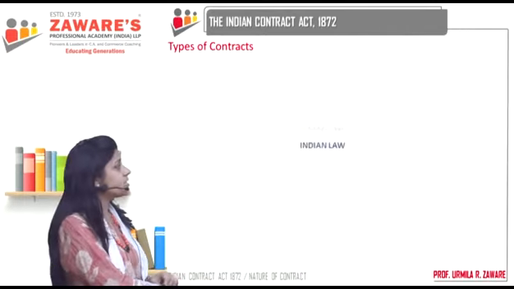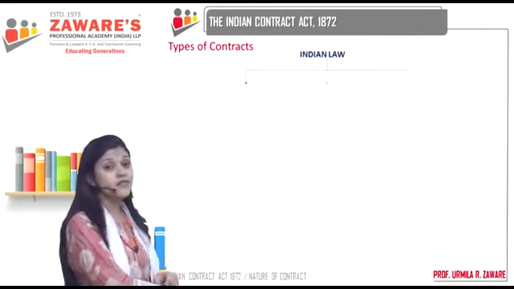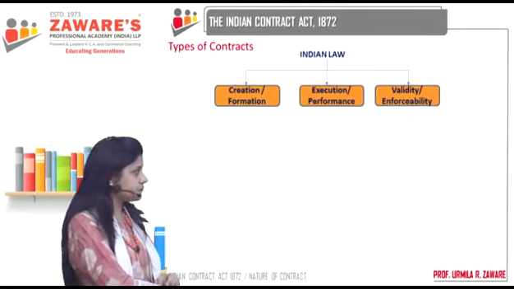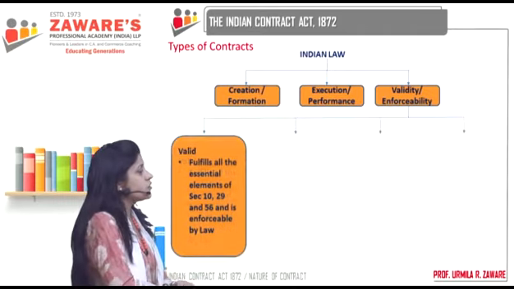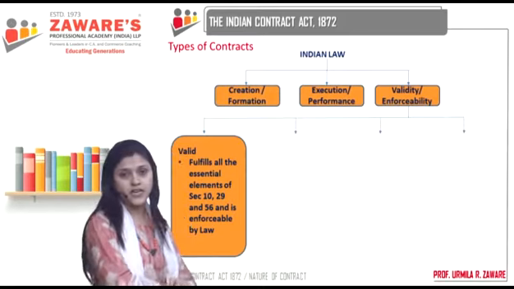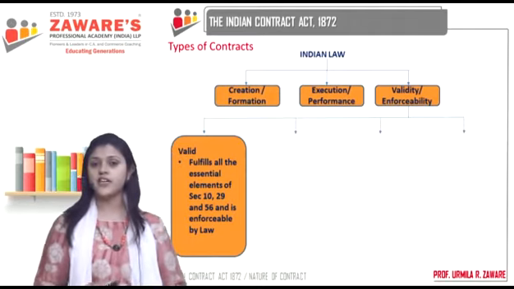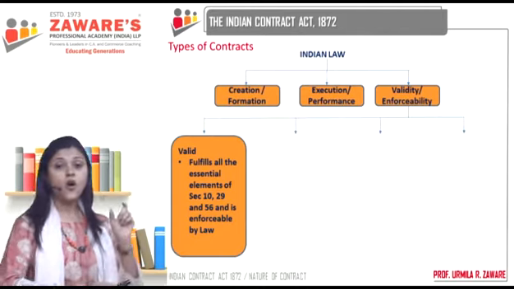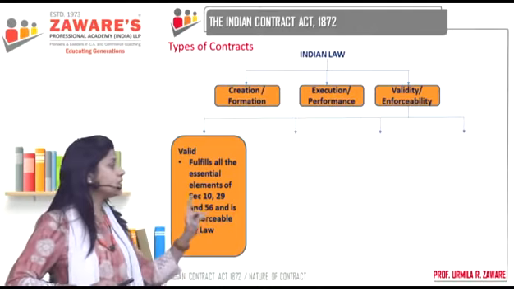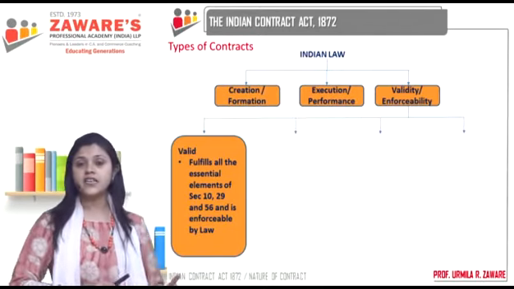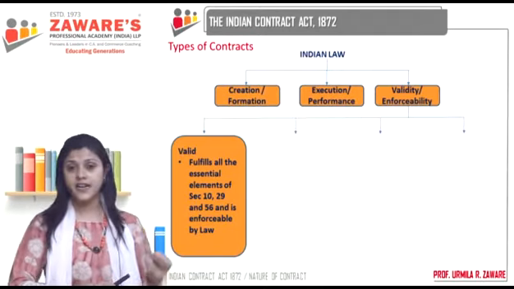Now let's understand classification on the basis of validity or enforceability. First, we classify contracts as valid contracts. Now, we already did this, essential elements of a valid contract. When will a contract be called a valid contract? When it fulfills all the essential elements given under section 10, section 29 and section 56, which we have already seen, correct? Only those agreements are going to become valid contracts.